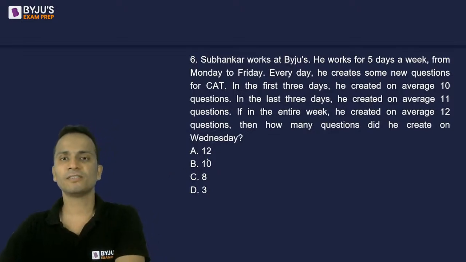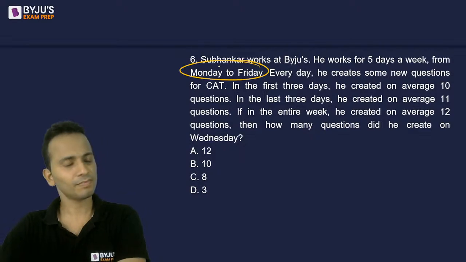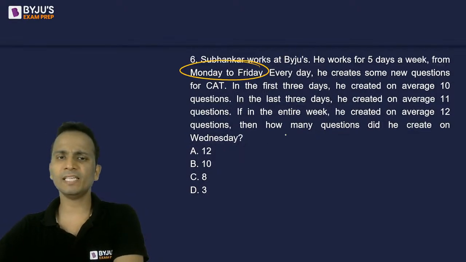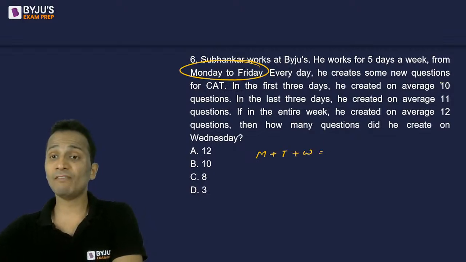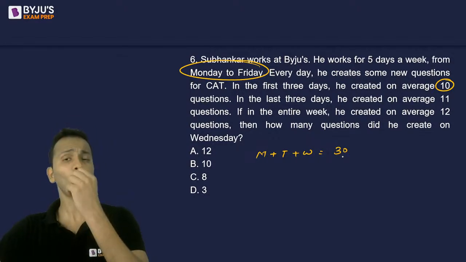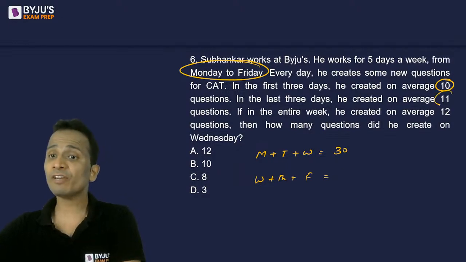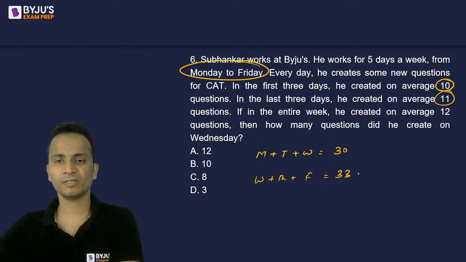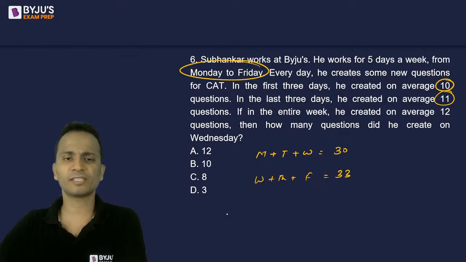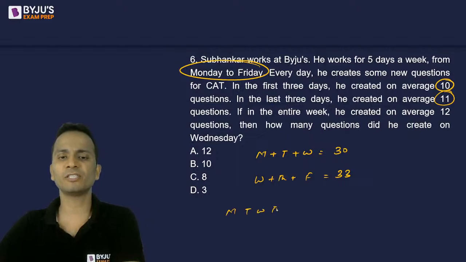Okay, any answer? So working days are Monday to Friday, right? These 5 days. For the first 3 days, that means Monday, Tuesday, and Wednesday, the average is 10. So if the average is 10, the sum will be 10 into 3, that is 30. You can do this question orally also. For the last 3 days, that means Wednesday, Thursday, and Friday, the average is 11, so the sum will be 33. Now the total for all 5 days, Monday to Friday, the average is 12, so the sum will be 12 into 5, that is 60.